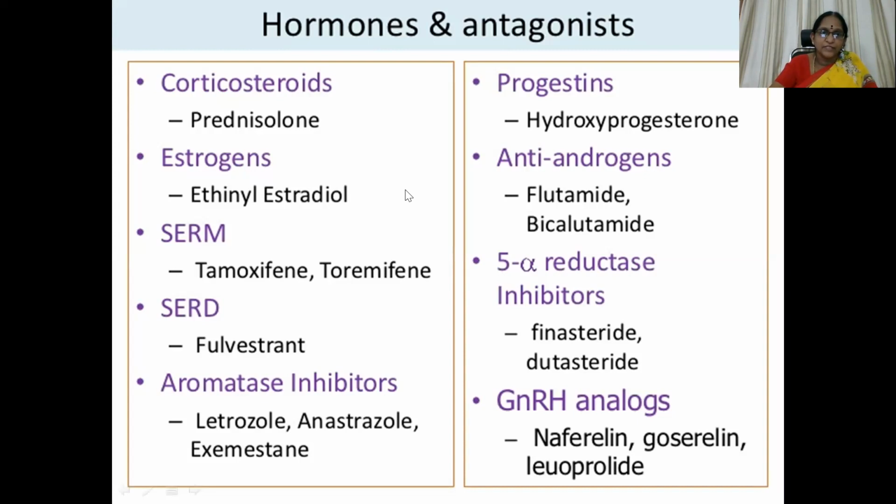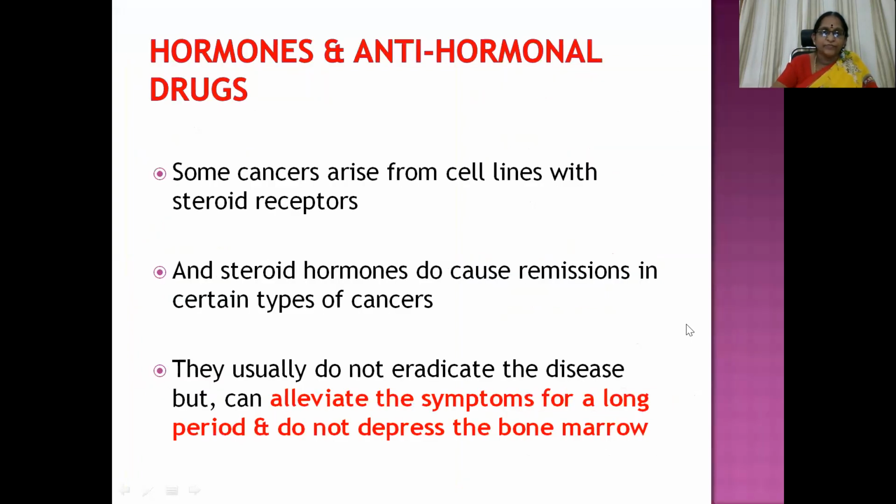prednisolone, estrogens, ethinyl estradiol, selective estrogen receptor modulators like tamoxifen, toremifene, and selective estrogen receptor down regulators like fulvestrant, aromatase inhibitors like letrozole, anastrozole, exemestane, and progesterones like hydroxyprogesterone, and anti-androgens like flutamide, and 5-alpha reductase inhibitors like finasteride, and GnRH analogs like goserelin and leuprolide are used.